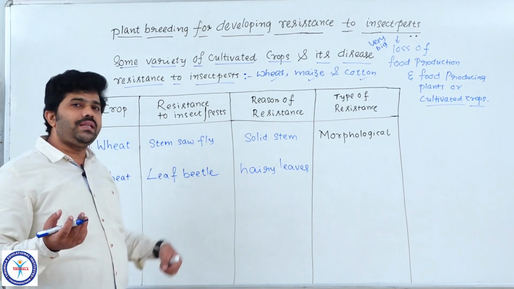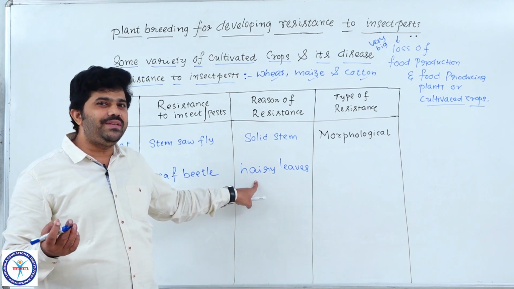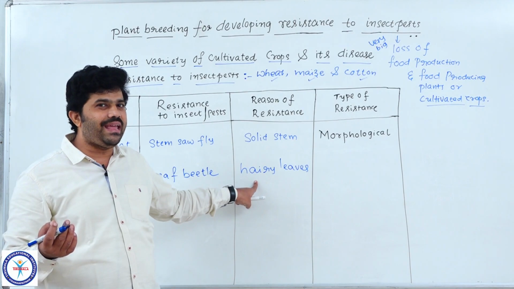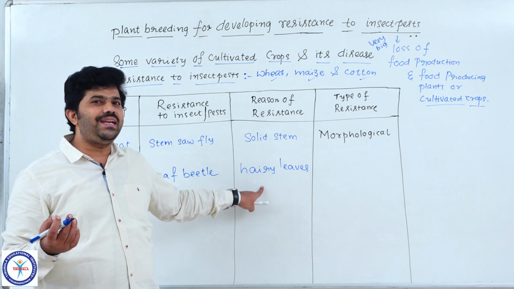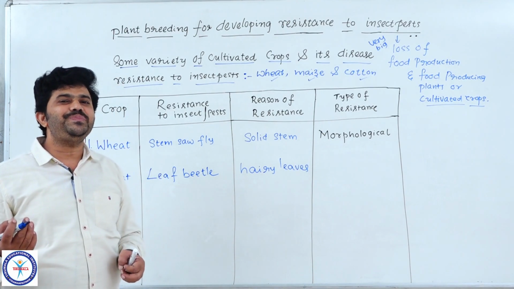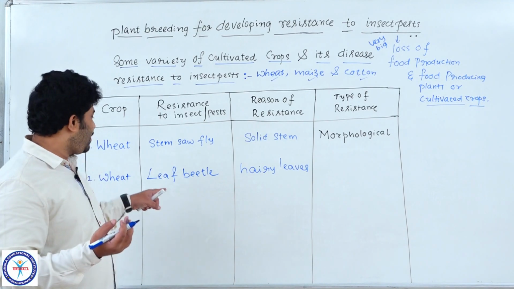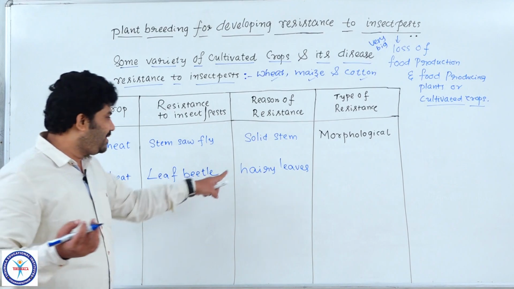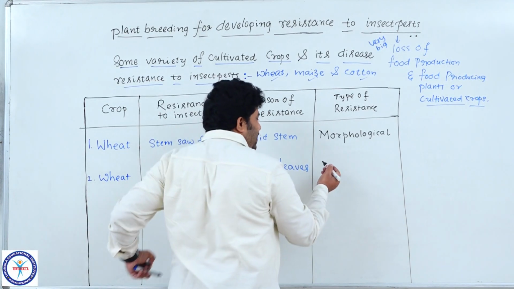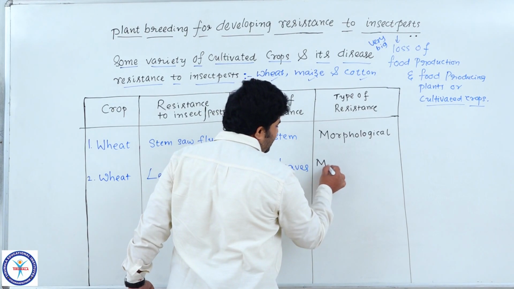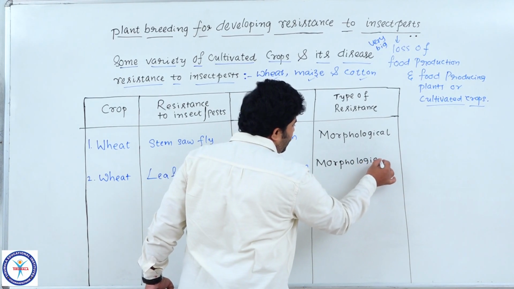Now what happens, the leaves possess a morphological change. Newly, we see in the new cultivar a special character like hairy leaves. The new crop possesses hairy leaves. These hairy leaves do not give the chance or accommodation for the leaf beetles to continue their life. Then the leaf beetle number decreases. This is also a change in the morphological characters. Now got the point, students, please remember each and every one, try to understand.